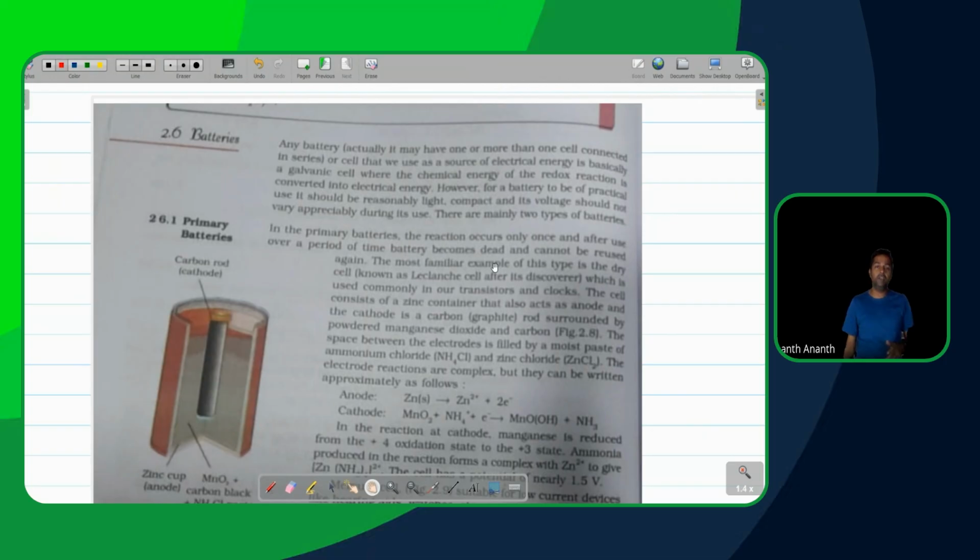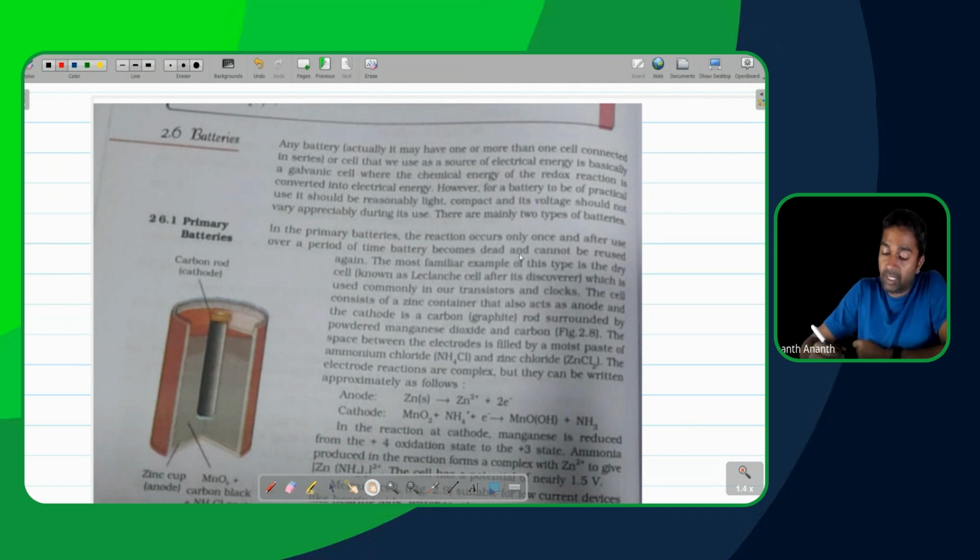Which means if I do it in one direction, I'll be gaining energy. In the other direction, I'll have to supply energy. So when a cell is built in a manner where only one direction can be controlled properly, that becomes a primary battery. Where it is built so you can control both, you call it a secondary battery. Okay, so let's talk about the primary battery and dry cell first over here.